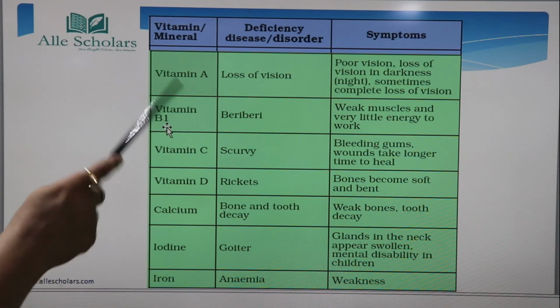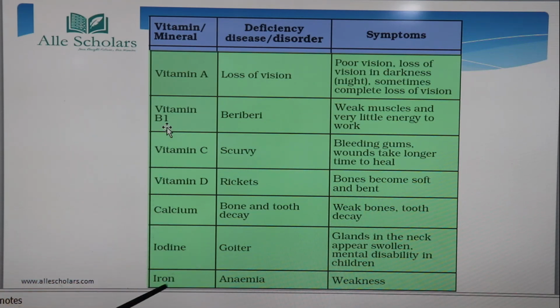So these are some of the vitamins and minerals we have seen, and these are the diseases that take place when there is a deficiency of those particular vitamins and minerals, and these are the symptoms which are going to occur. So this was all for part 3 of the chapter Components of Food, and here we complete our chapter also. We have studied a lot about how our body needs proper nutrients, a balanced diet.